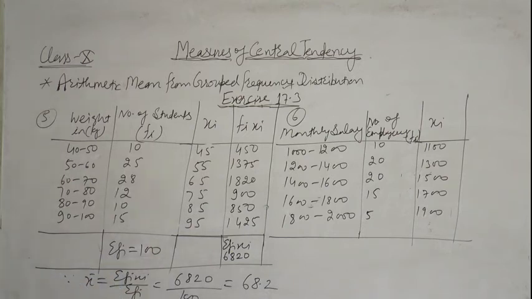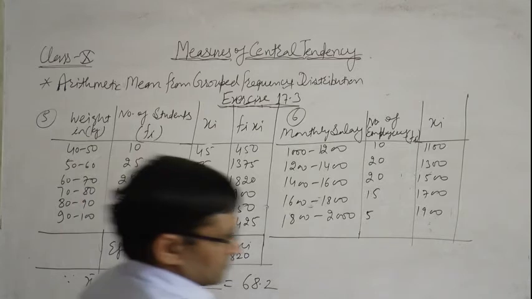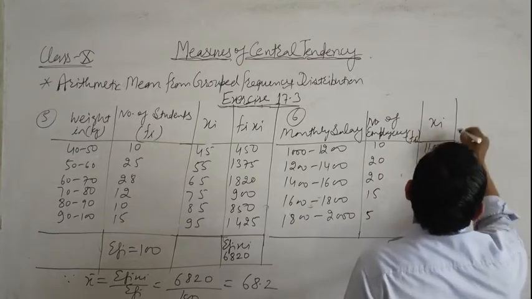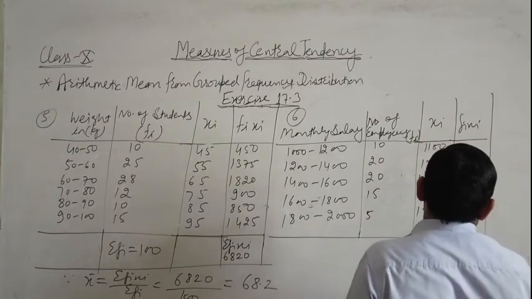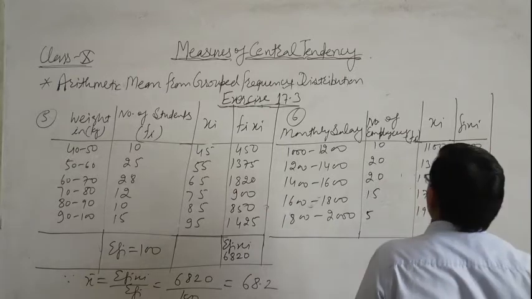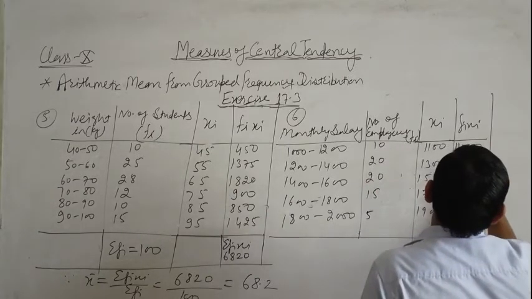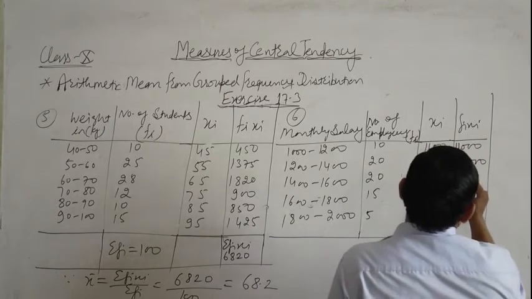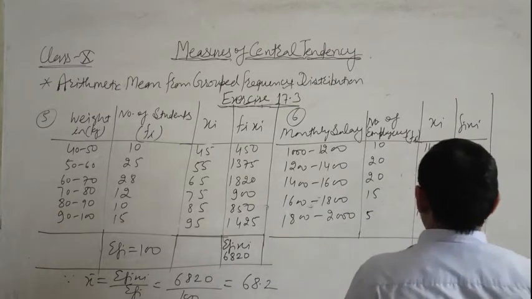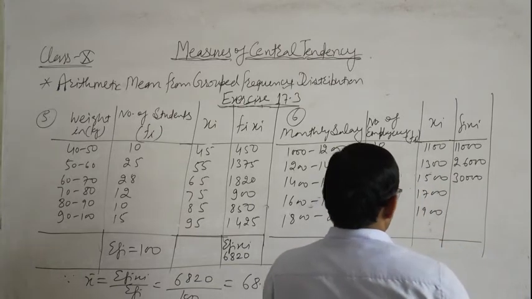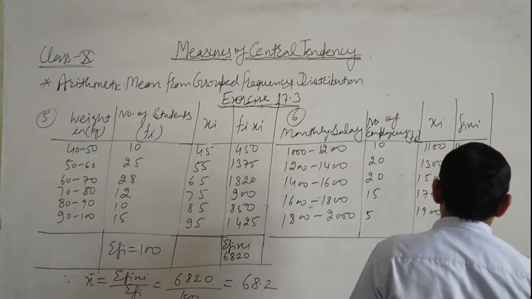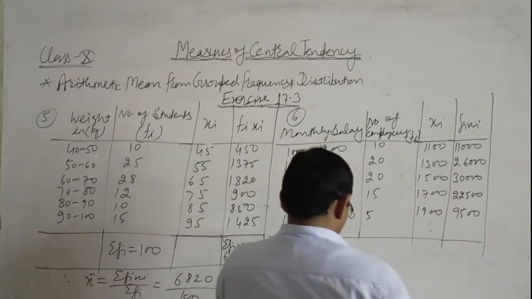Now we find fi xi. 1100 multiplied by 10, we get 11,000. 1300 times 20 is 26,000. 1500 times 20 is 30,000. Then 15 multiplied by 1700 is 25,500, and 1900 times 5 is 9,500.